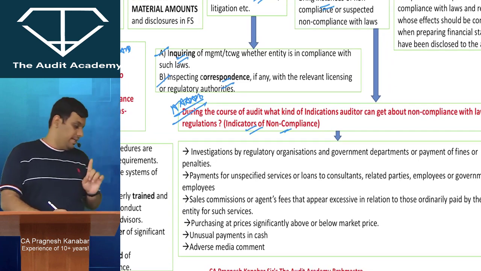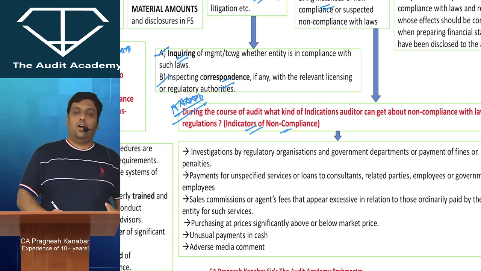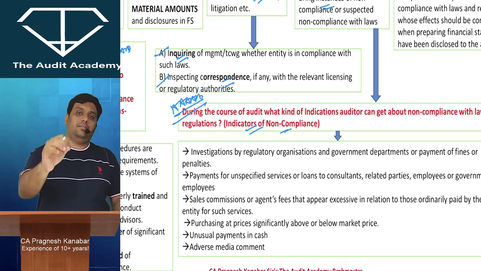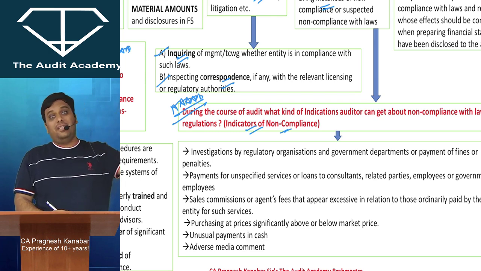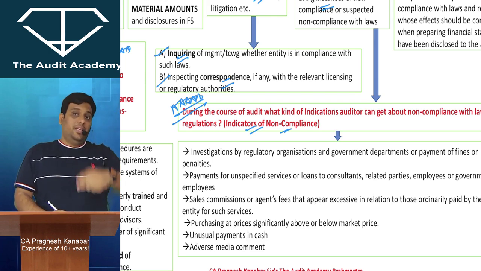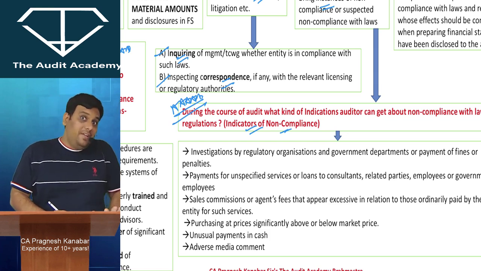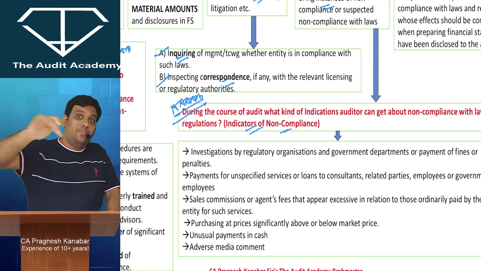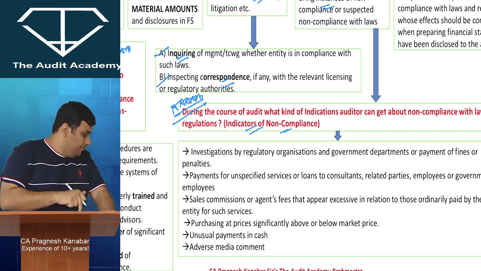Now please understand the difference between non-compliance and indicators of non-compliance. I am charging wrong GST, that is non-compliance. GST officers have visited my premises. If GST officers are visiting my premises, it does not mean that I have done something wrong. But if you are observing it, you will always feel that I have done something wrong. So it is just an indicator. It is not an example of non-compliance.